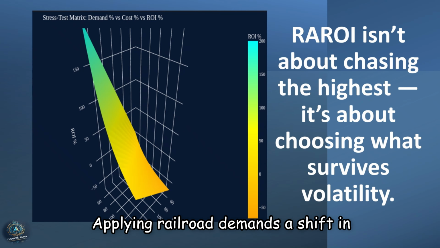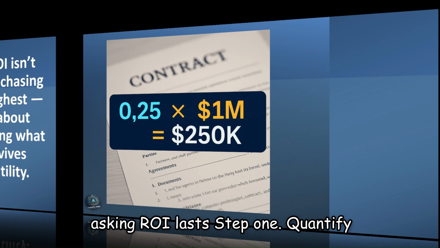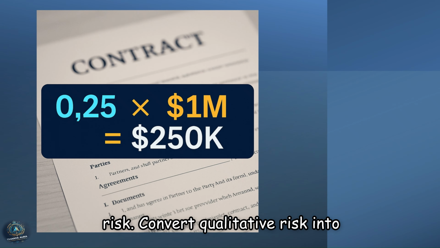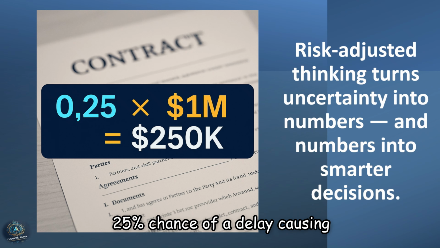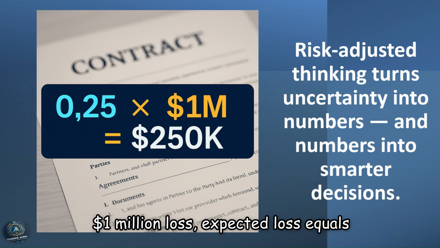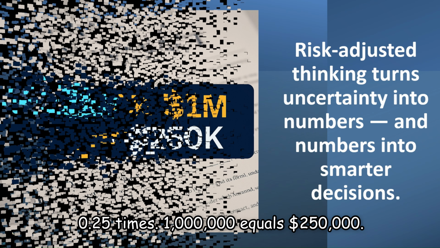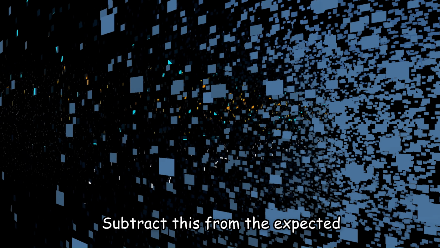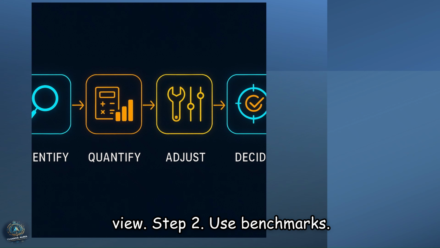Applying RAROI demands a shift in mindset. Stop chasing highest ROI. Start asking for ROI that lasts. Step 1. Quantify risk. Convert qualitative risk into numbers. For example, if there's a 25% chance of a delay causing $1 million loss, expected loss equals 0.25 times $1 million equals $250,000. Subtract this from the expected profit. That's your risk-adjusted view.